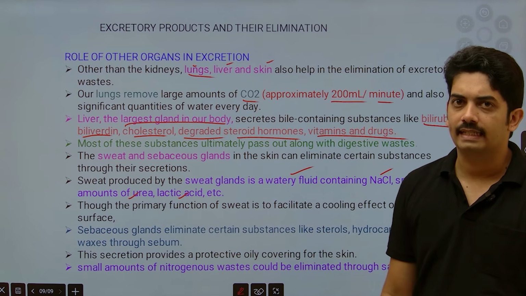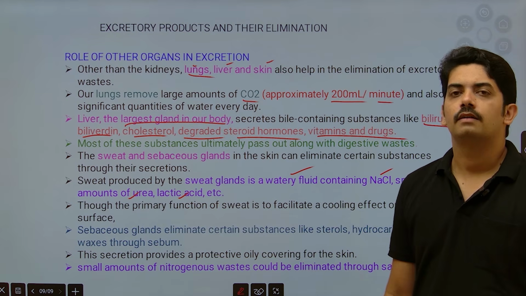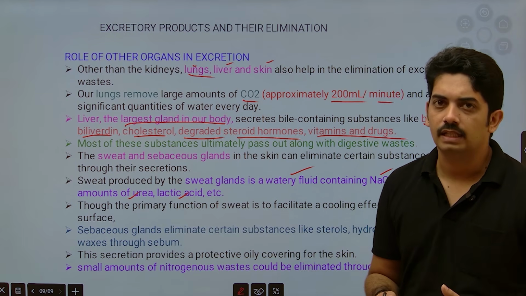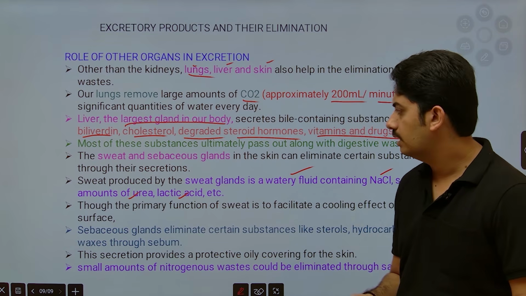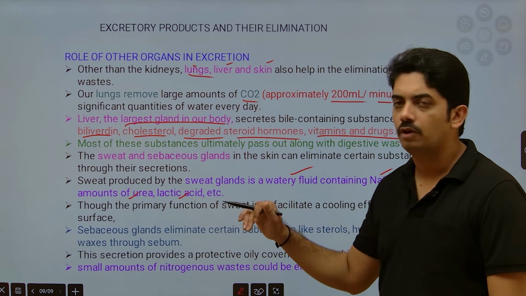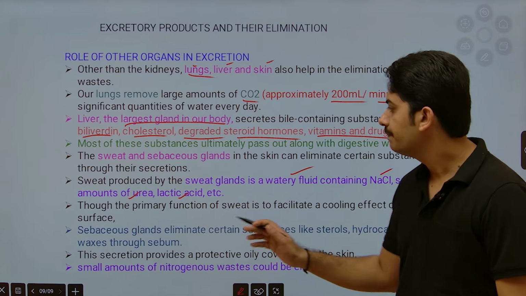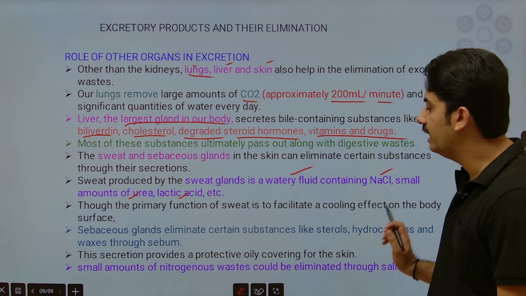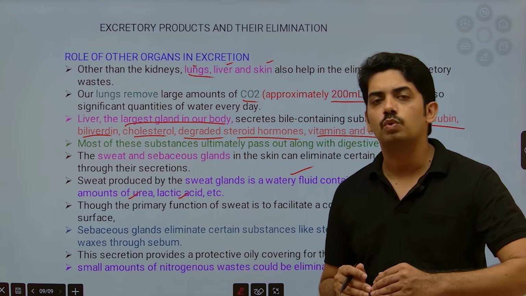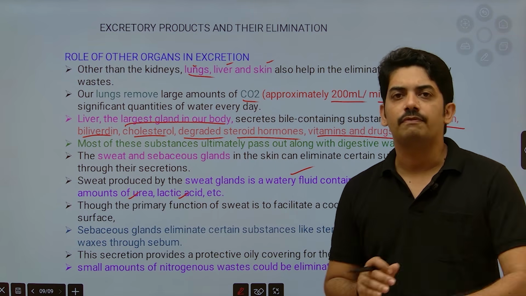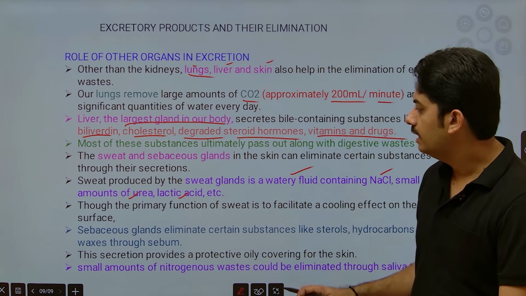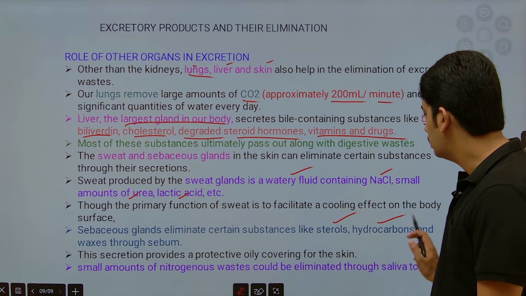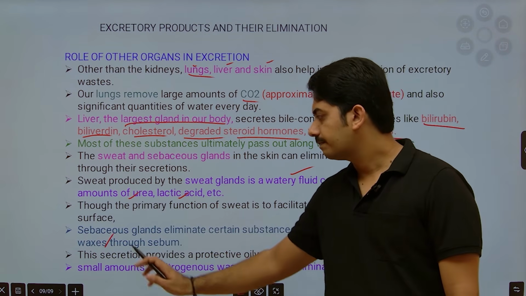You know how this lactic acid is formed during muscular movement: if oxygen is less, because of anaerobic respiration, lactic acid will be formed and that will be eliminated through the skin. Though the primary function of sweat is to generate a cooling effect on the surface of the body, the sebaceous gland eliminates certain substances like sterols, hydrocarbons and wax.